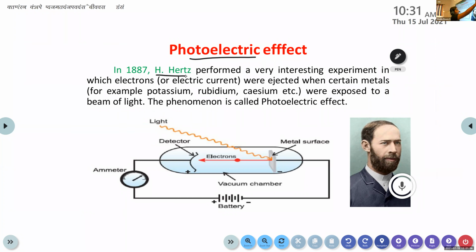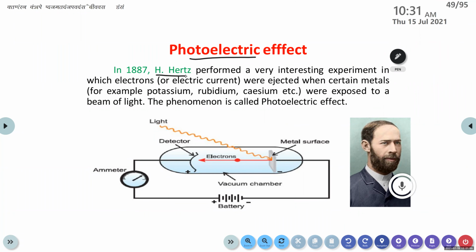Based on this experiment, Albert Einstein explained the photoelectric effect. H. Hertz performed a very interesting experiment in which electrons were ejected when certain metals were exposed to a beam of light.